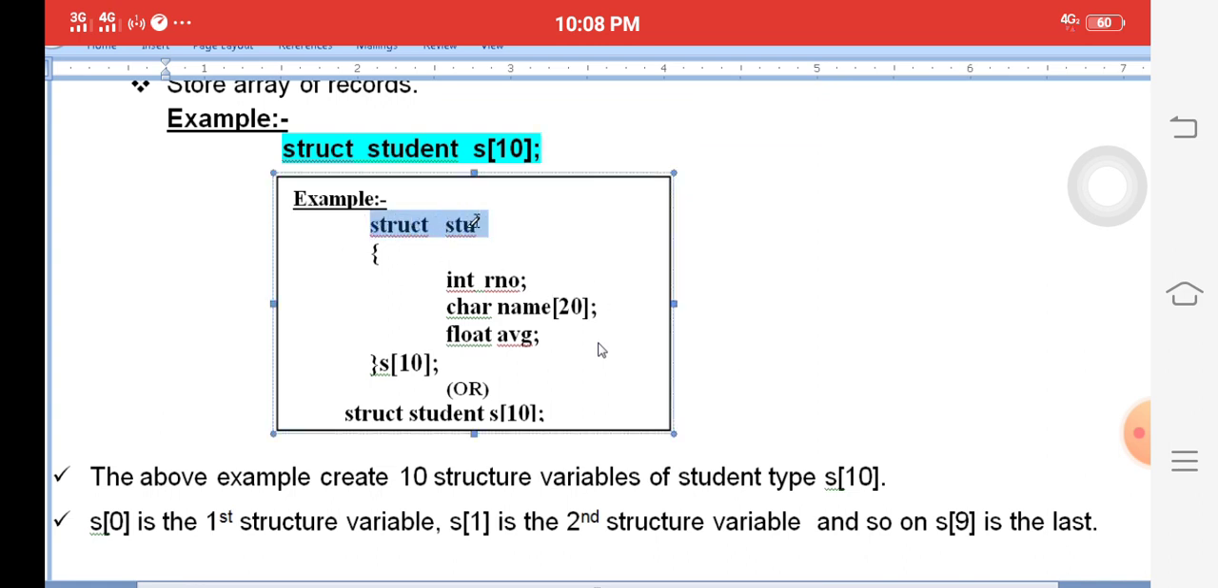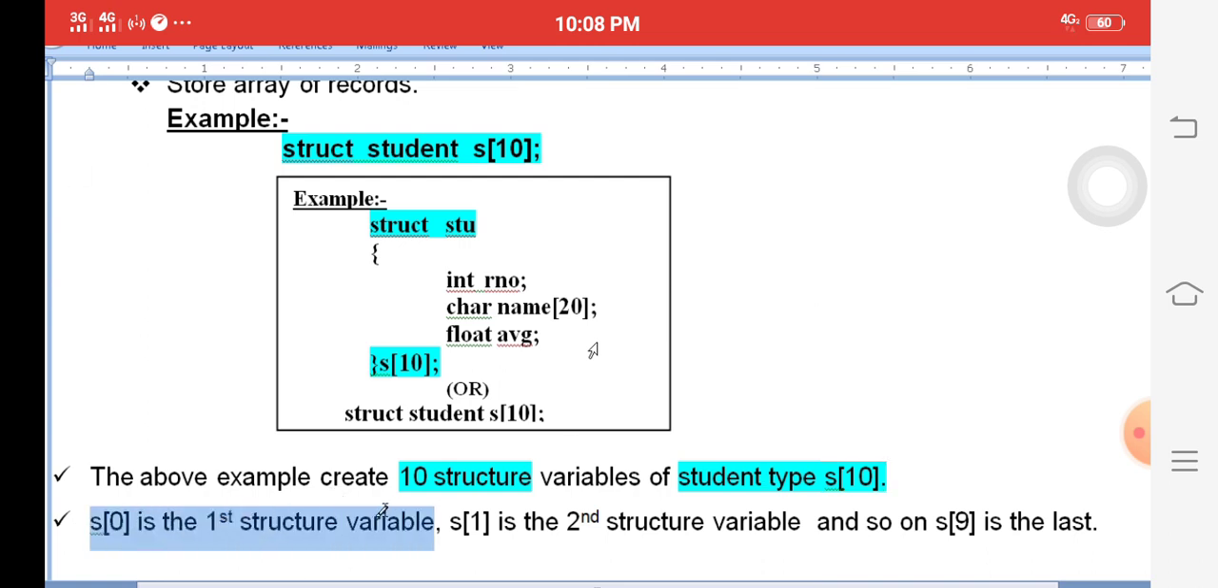So struct STU is the structure name, and roll number, name, average are called structure elements. How many students are available? 10 students, S of 0, S of 1, S of 2. So how many variables are created? 10. The first variable is S of 0, the first structure variable. S of 1, the second. The last one is S of 9, because counting starts from 0. S of 0 is the first student's data, containing roll number, name, average. S of 1 means the second student, again roll number, name, average.